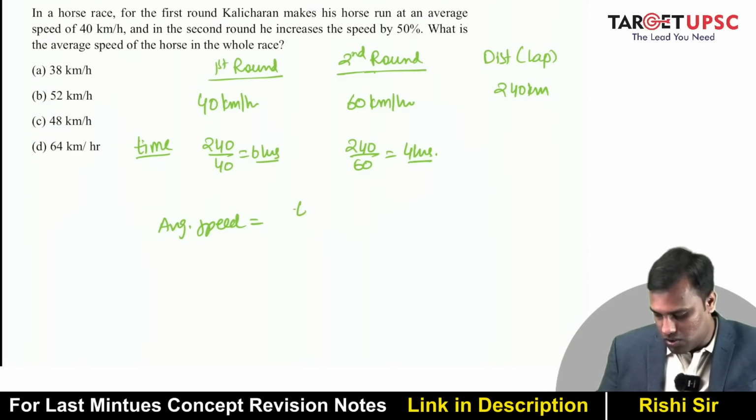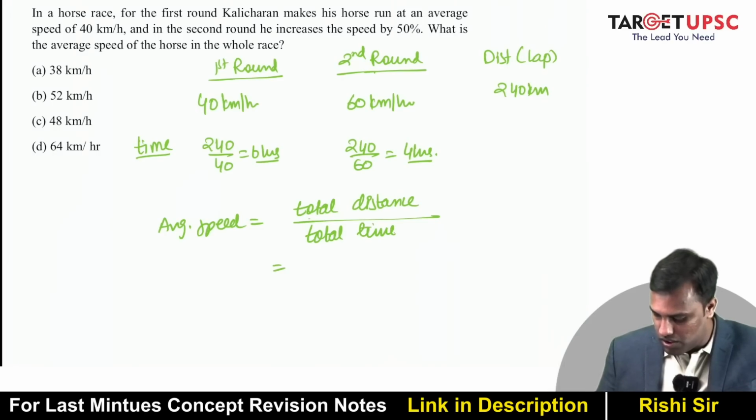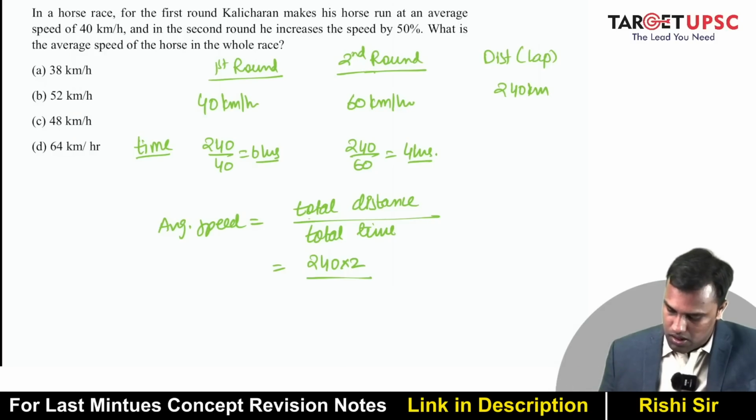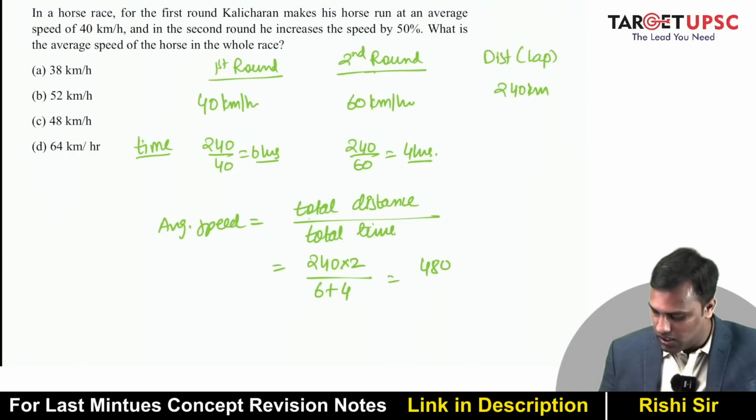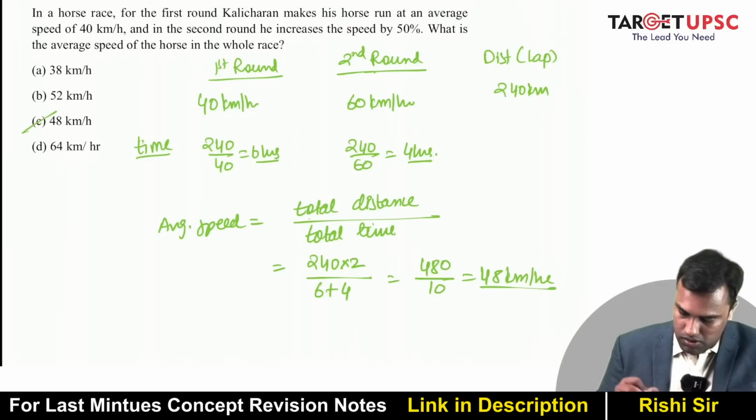Average speed is always total distance divided by total time. What is total distance? 240 kilometer, 2 laps, 2 rounds. And what is total time? 6 hours plus 4 hours. So this is 480 divided by 10. So that becomes 48 kilometer per hour. Okay.